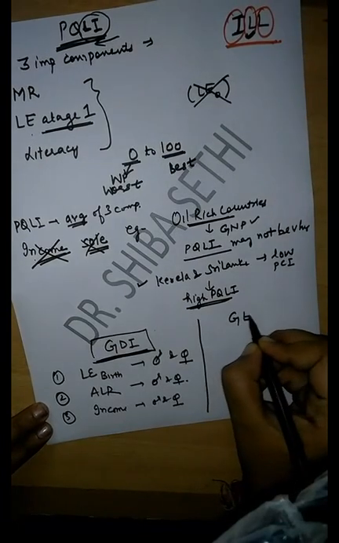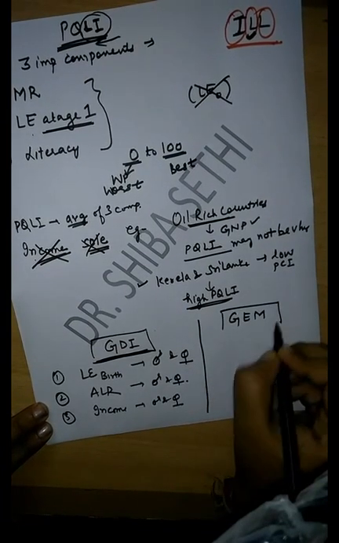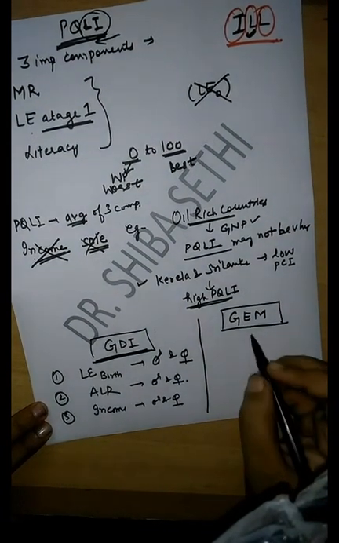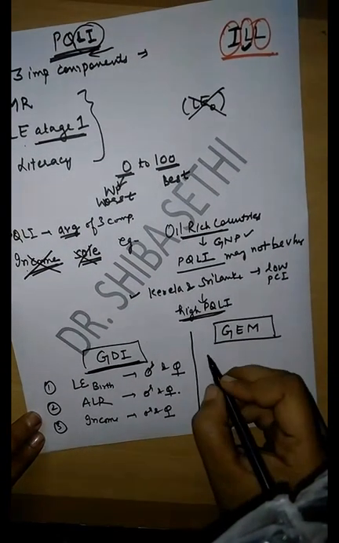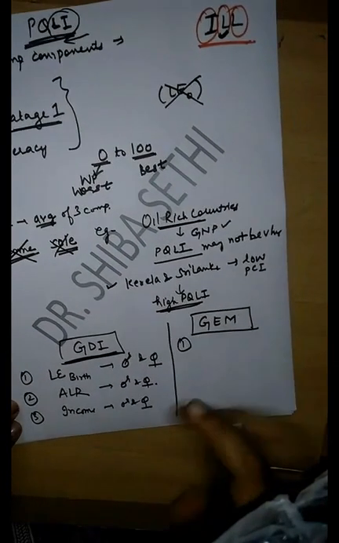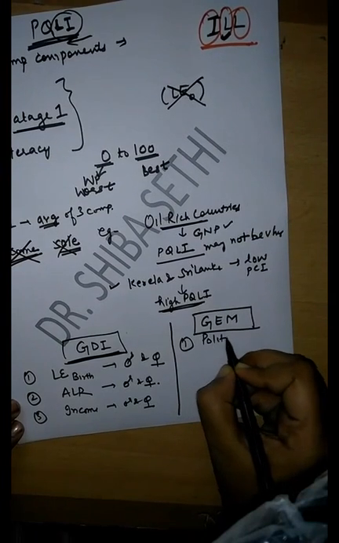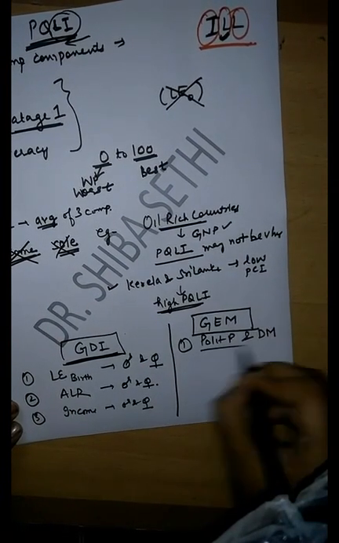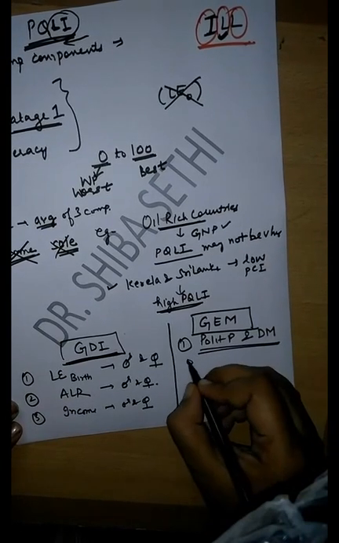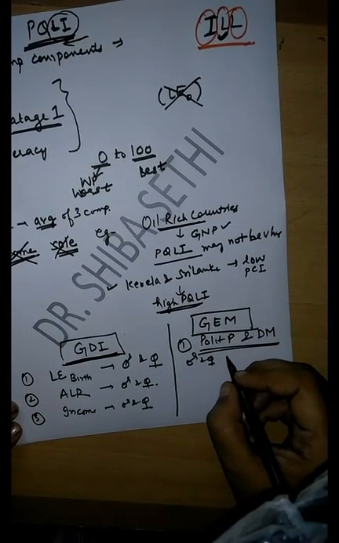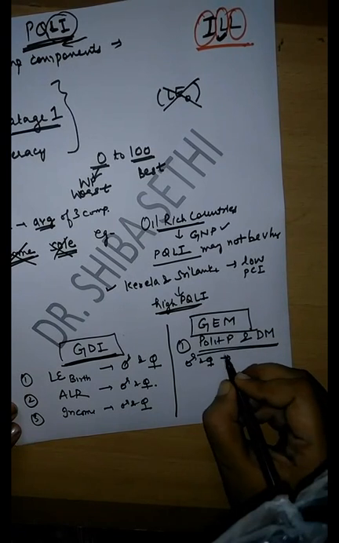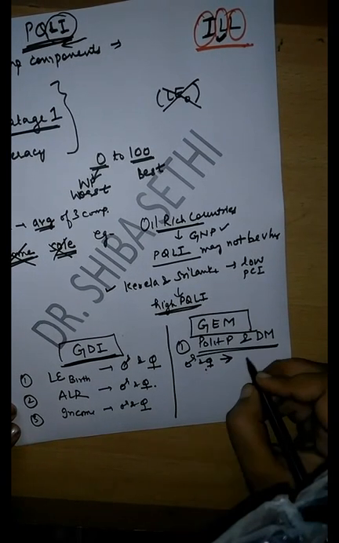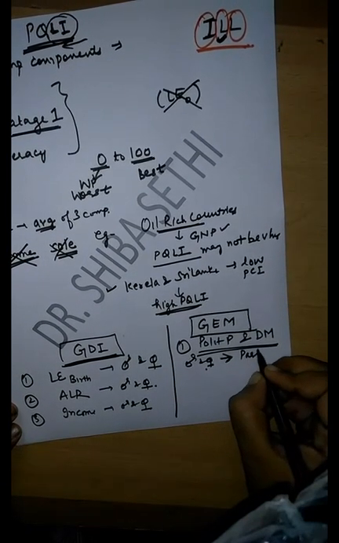The next important index is GEM, that is Gender Empowerment Measure. This gender empowerment measure has three components. The first is political participation and decision making. What is it? It includes how many male and female seats are there in parliament.